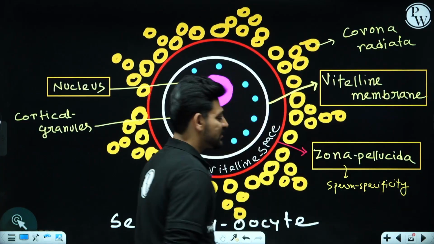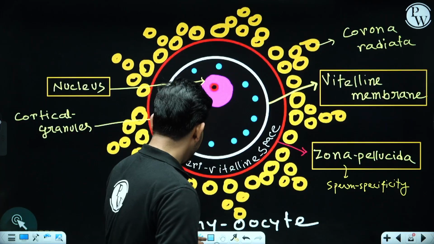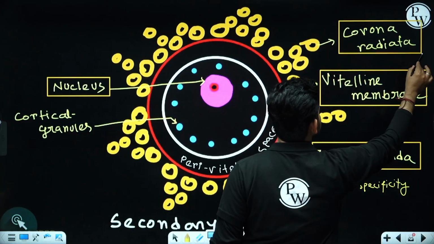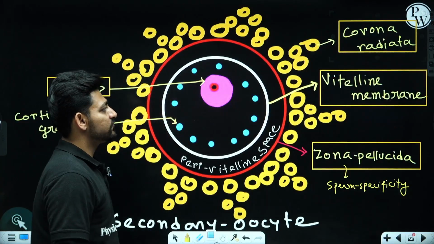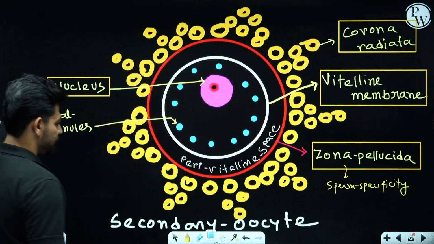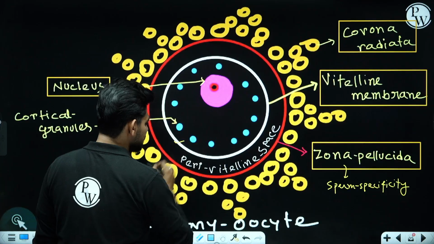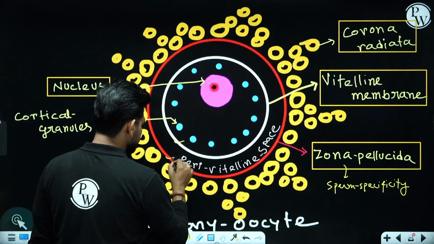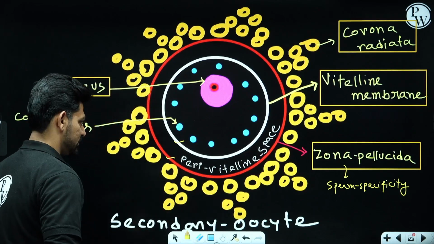With special receptors, it will be recognizing the human sperm, and the outermost layer of secondary oocyte is called as corona radiata. They are nothing but some follicular cells attached outside the zona pellucida layer. Okay, and the space between the cell membrane or vitelline membrane and the zona pellucida is called as perivitelline space.